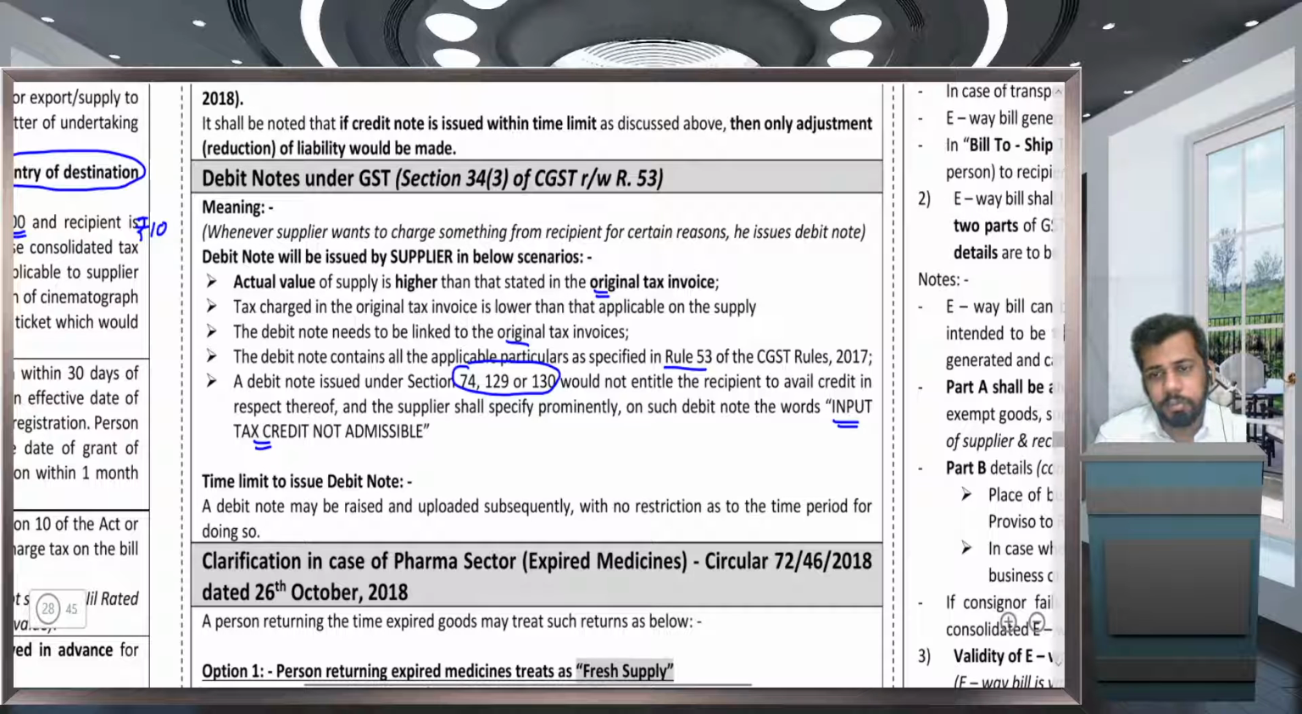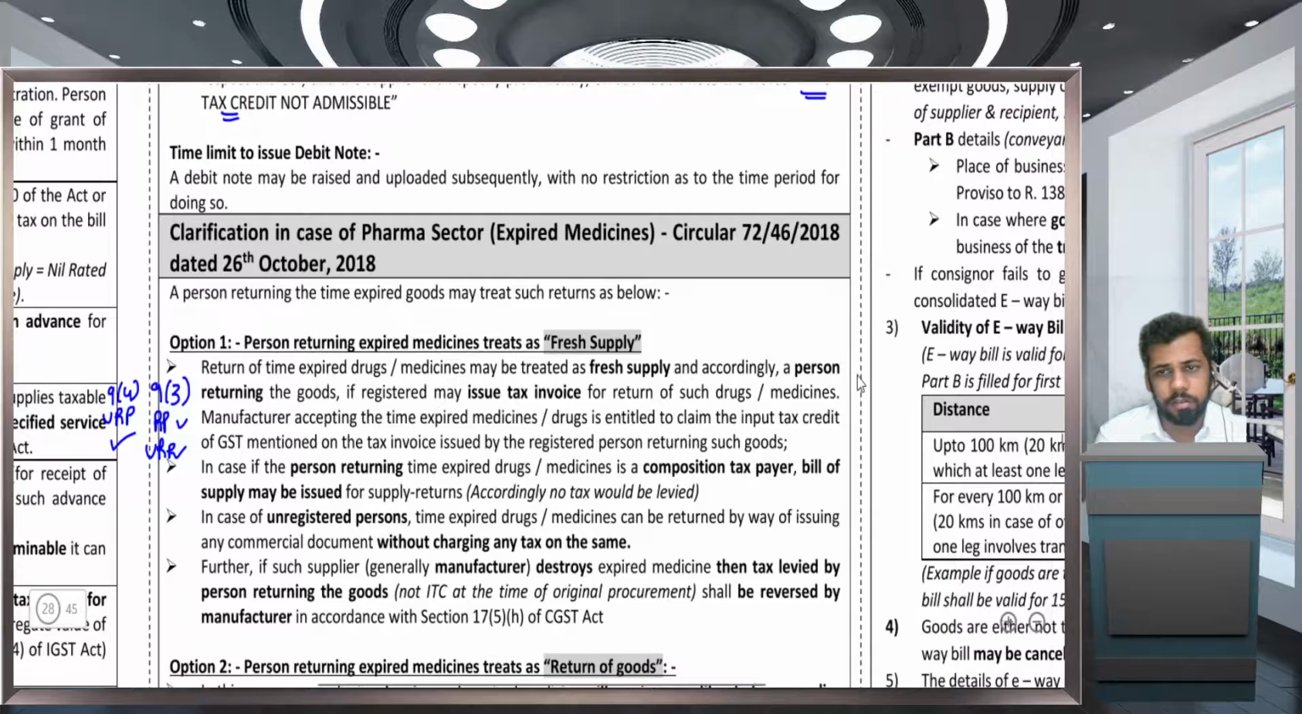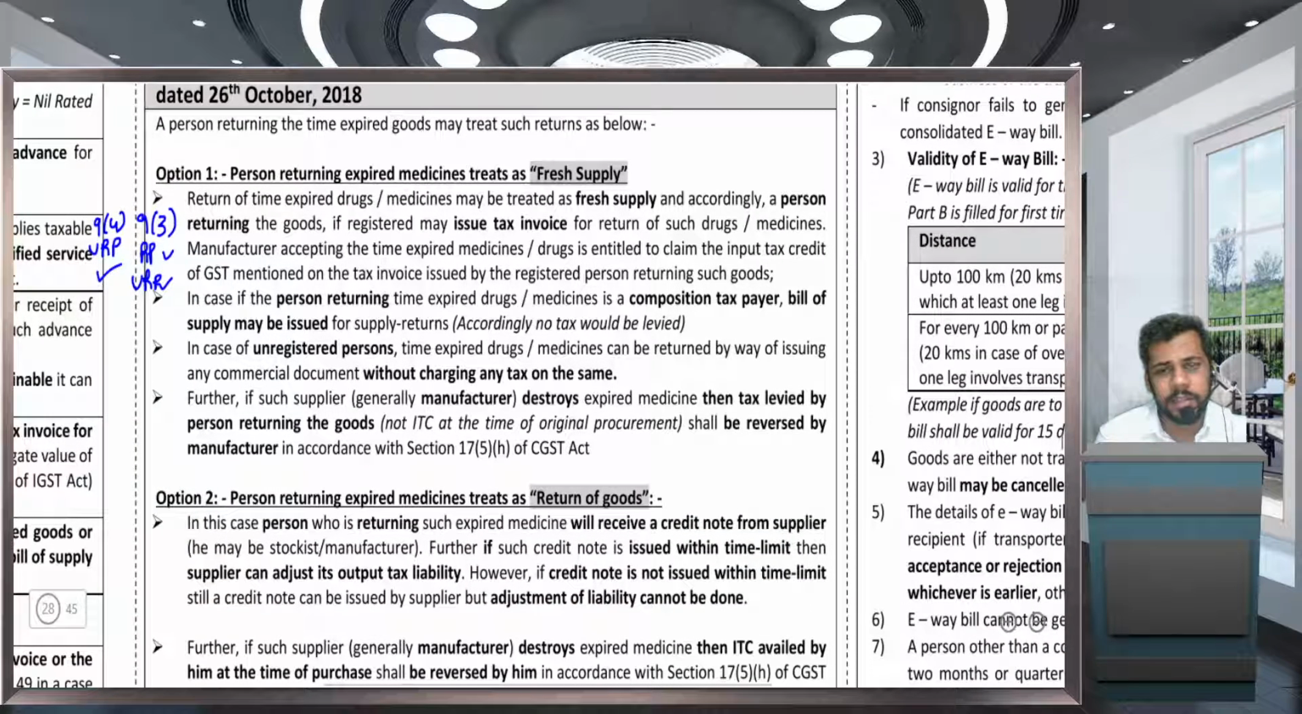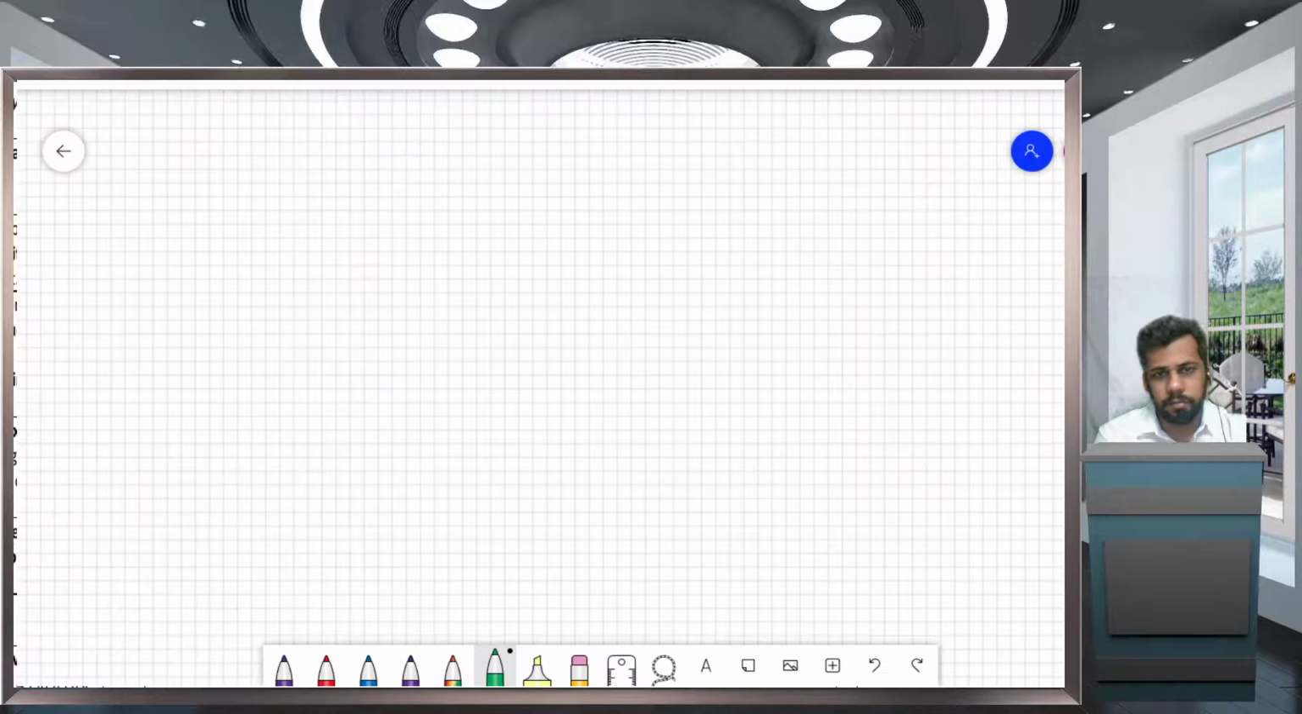Next is clarification in case of the pharma sector. Let us understand this through an example. This circular is majorly focusing on the pharma sector. Now, what happens in this sector? Let us understand this first.